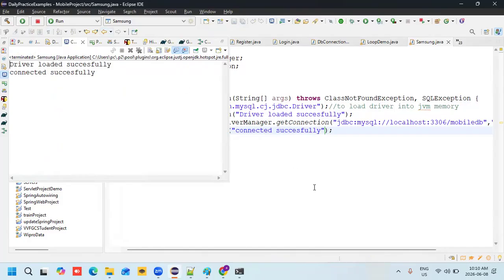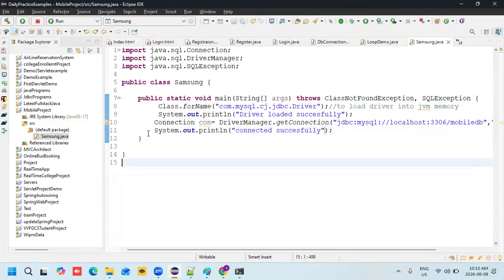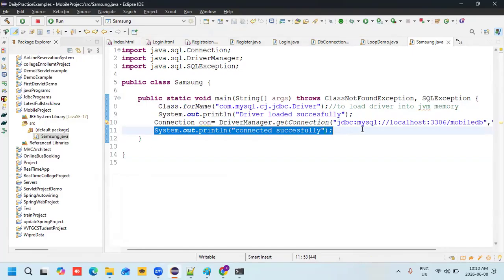Okay, next. I can check with an if condition also. How can I write that?